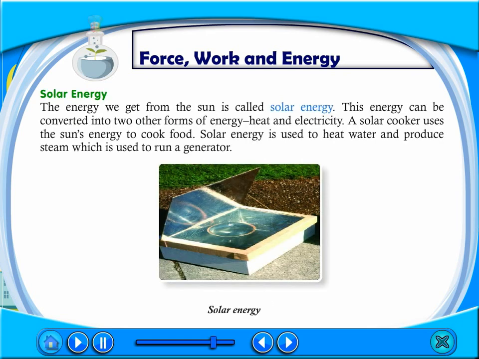Solar energy. The energy we get from the sun is called solar energy. This energy can be converted into two other forms of energy, heat and electricity. A solar cooker uses the sun's energy to cook food. Solar energy is used to heat water and produce steam, which is used to run a generator.